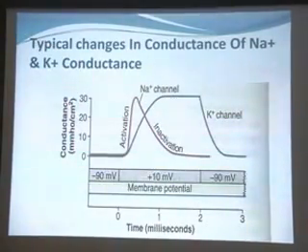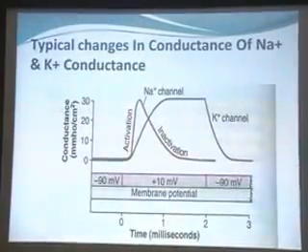Further, this can be strengthened by the fact that the sodium channels can be blocked by a toxin called tetrodotoxin or TTX, and the sodium current will disappear. Likewise, if tetraethyl ammonium is applied from inside the axon, the potassium current will be blocked.